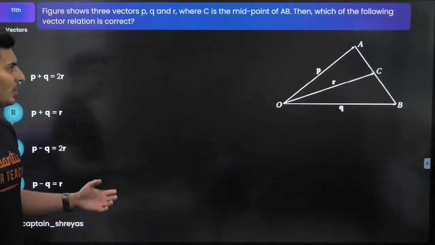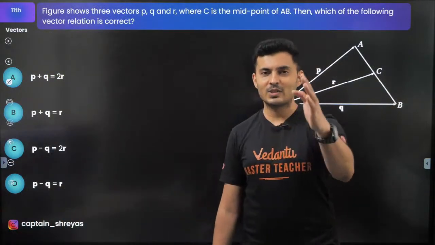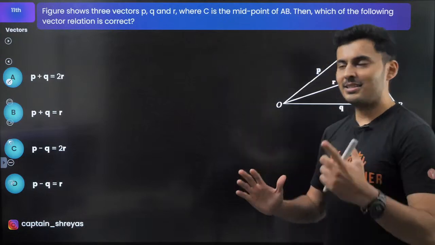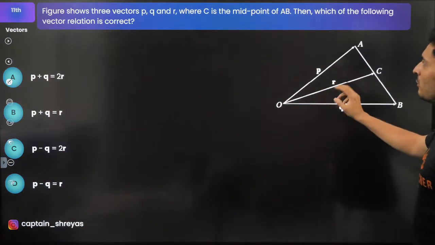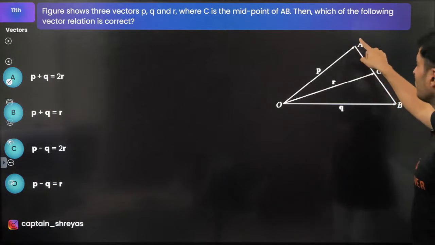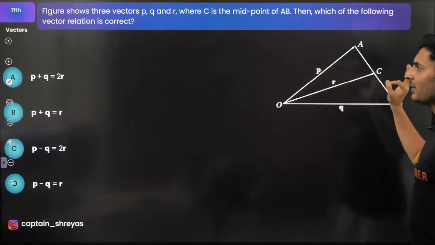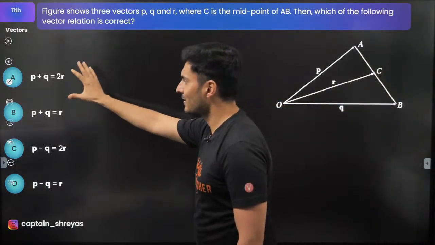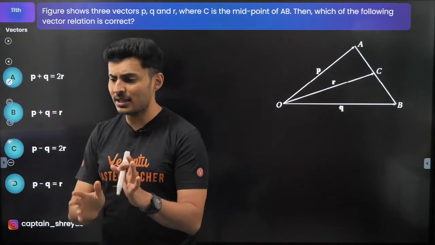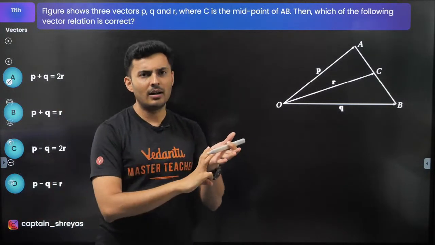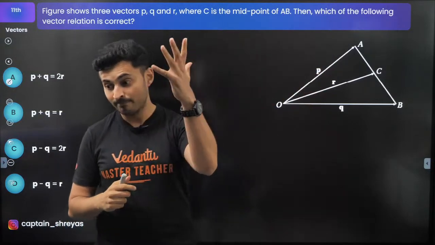Okay, so moving on to another question. This is a brilliant question. Lovely, superb question. Okay, let's understand. Figure shows three vectors P, Q, R, where C is the midpoint of side AB of this big triangle. Which of the following vector relations is correct? P plus Q, P minus Q, and R. I can see everything has got to do with P, Q and R. How can P, Q and R be related where C is the midpoint?